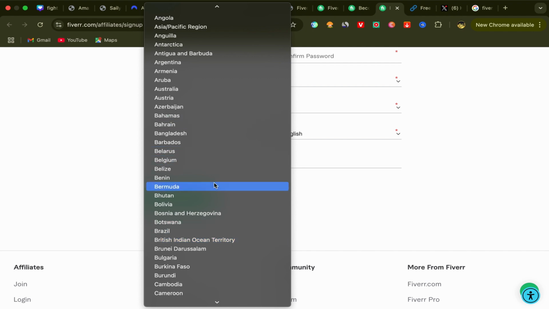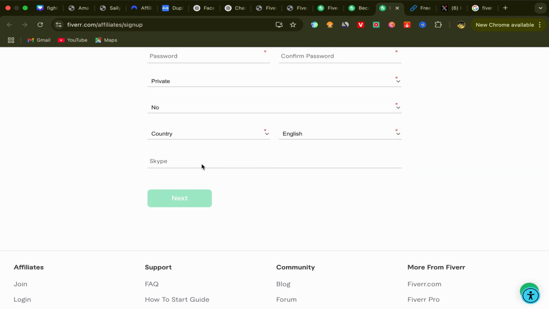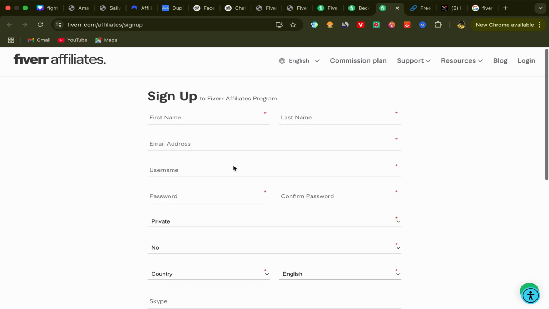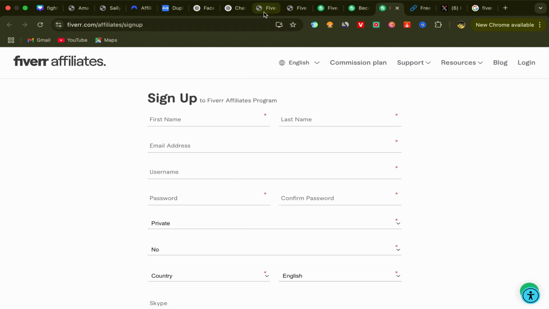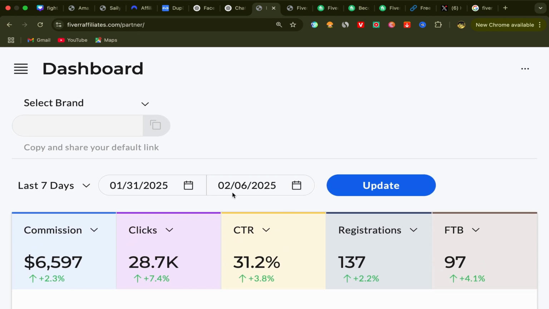You guys can start this business from any country, from United States, United Kingdom, Canada, Australia, Germany, any country. Just search for your country from here and choose your language. If you have a Skype account, you can put your Skype account here. If you don't have, that's fine. Just click on next and that's it. You will answer the next few questions and after you finish, this will be your home page and you should have an account like this one with Fiverr affiliate. So this will be your Fiverr affiliate account dashboard and you should see here commissions, clicks, CTR and so on.